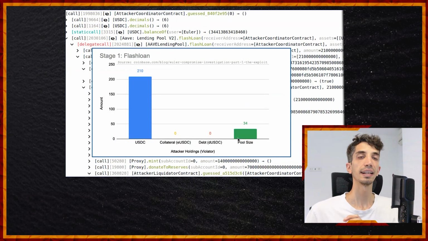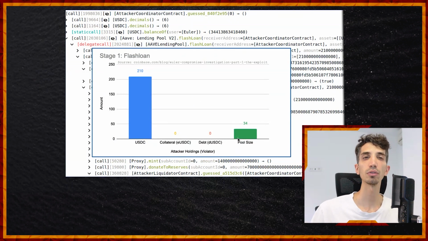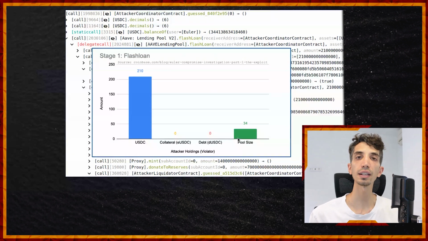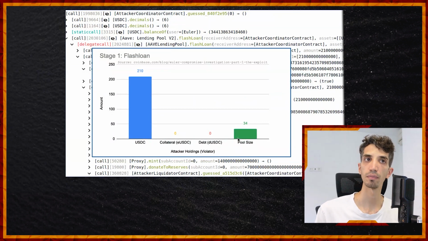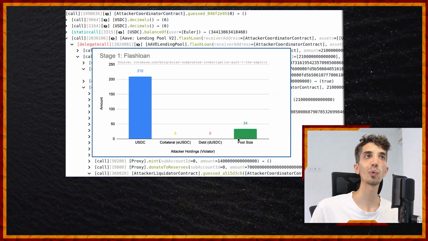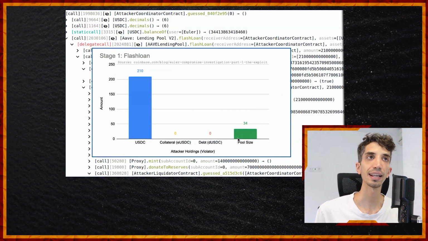And the attacker is targeting a pool that has almost 34 million USDC, right? So that's what the attacker is targeting. And for that, it has acquired 210 million USDC. Let's see how the attacker proceeds with that.